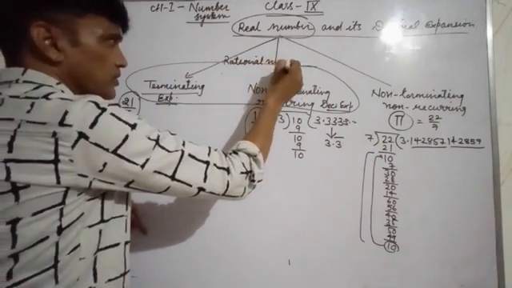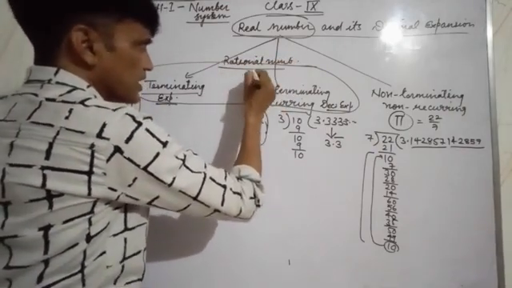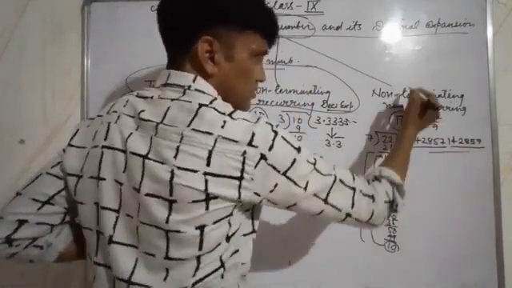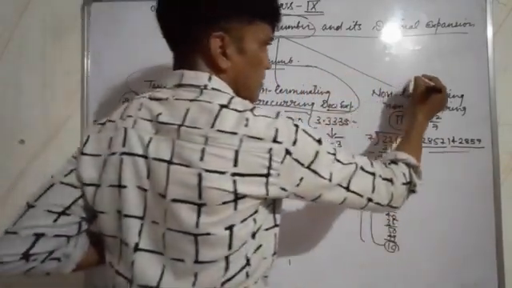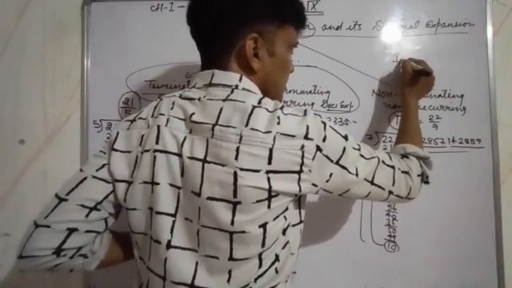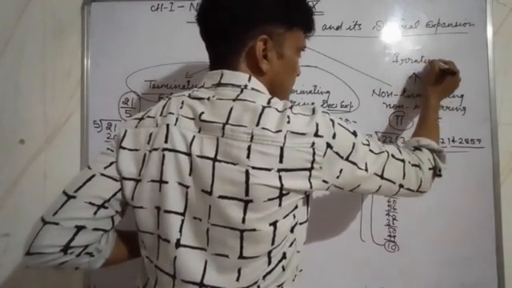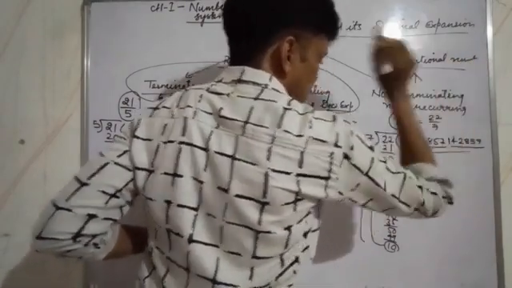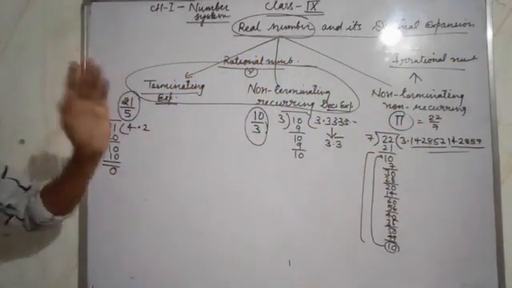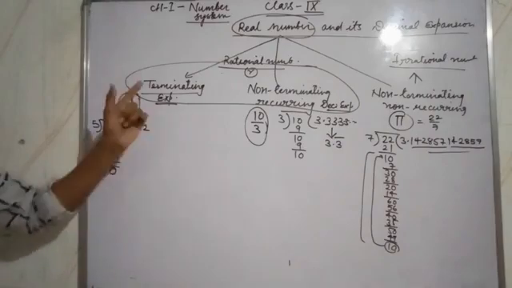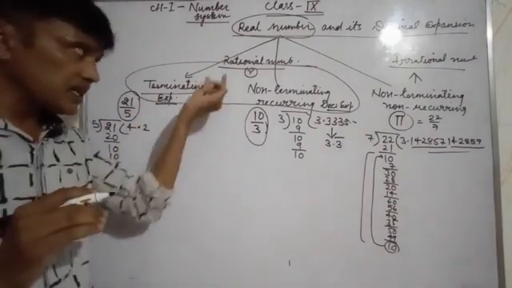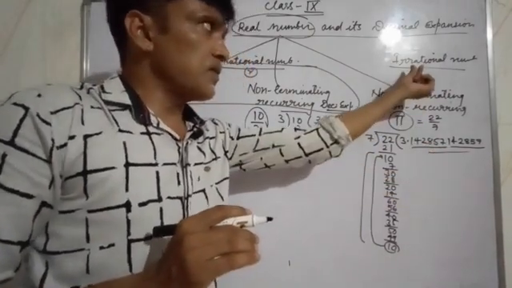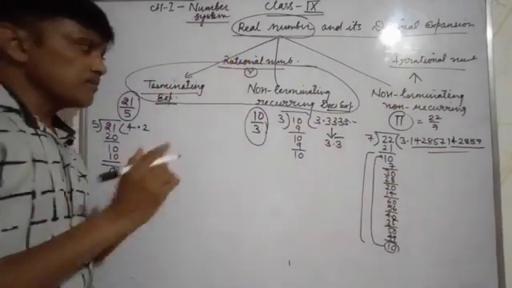And it is denoted by R. These types of decimal expansions of real numbers are called irrational numbers. Okay, this is the last topic for you. These all are called rational numbers. This type of decimal expansion is called an irrational number, and a rational number can be written in the form